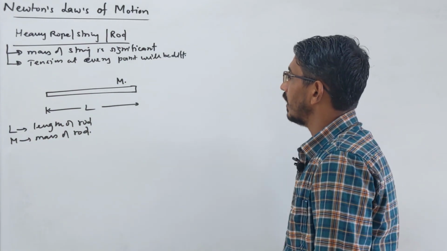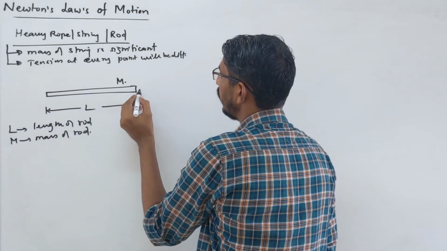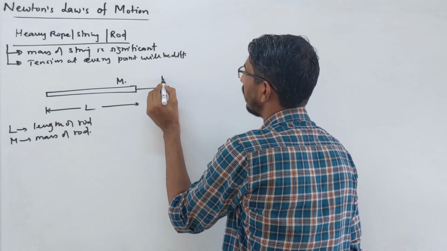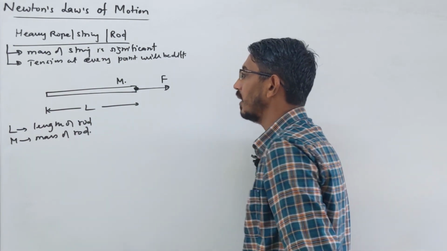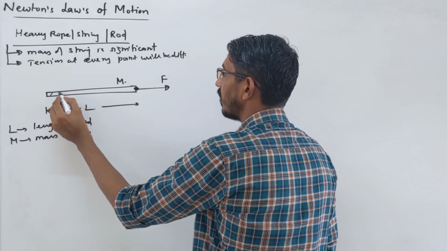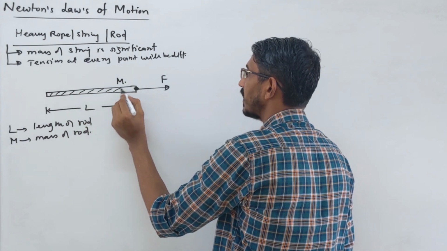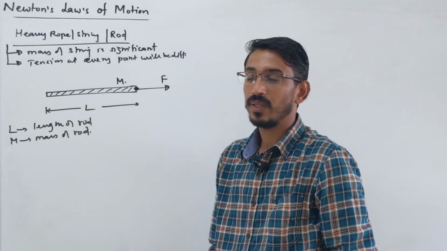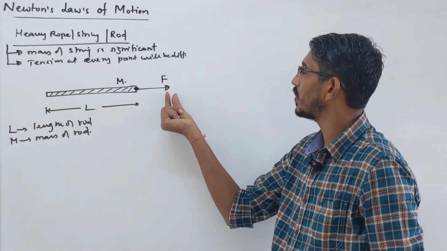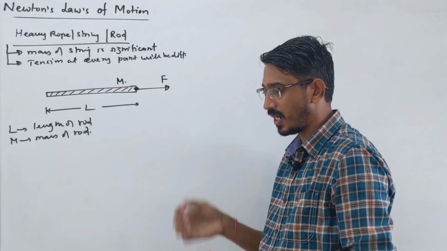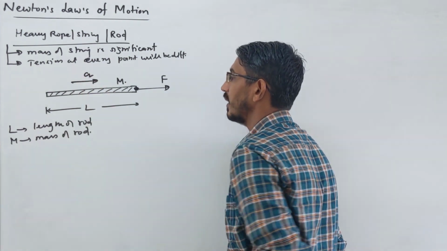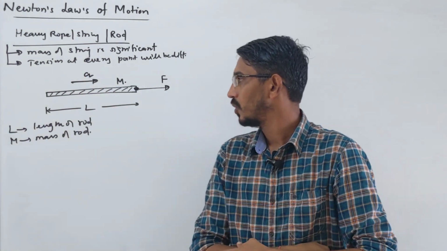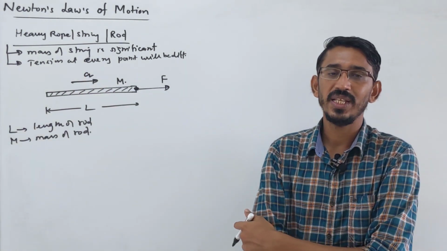Now you apply a force F at this point. I am giving a first example of this rod alone. You can also connect masses with that rod. You have applied a force F here, so this rod now started accelerating in this direction with acceleration A.